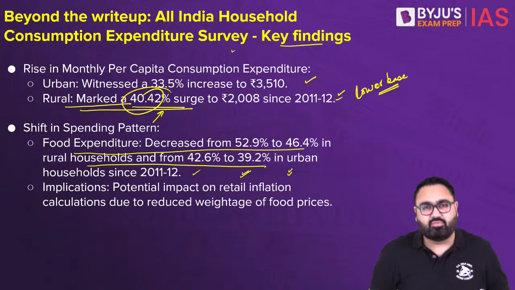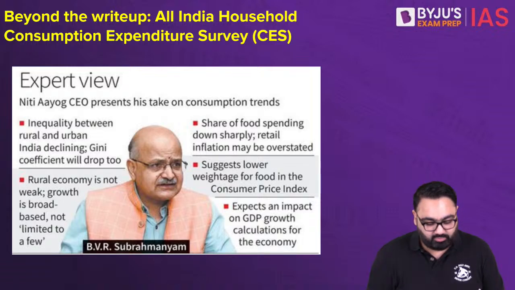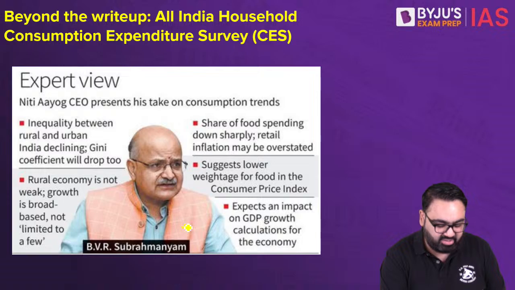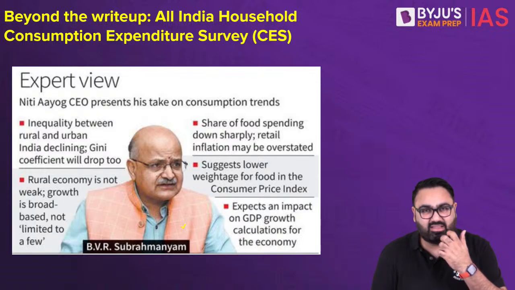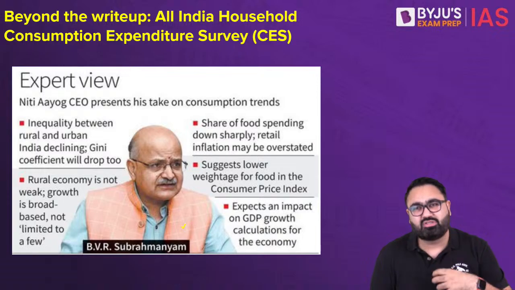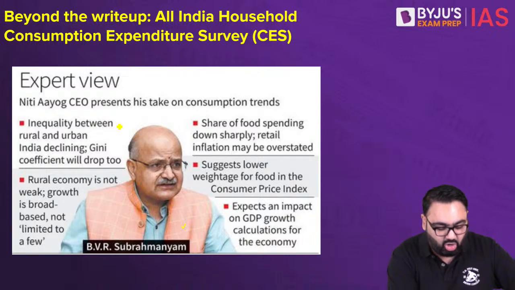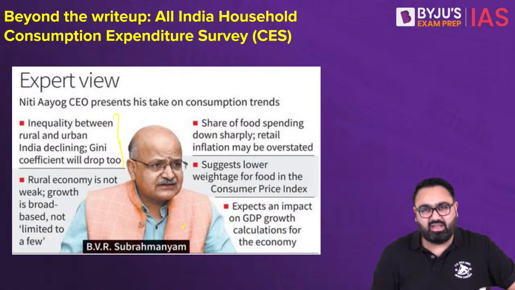That is an important finding from this expenditure survey done by NSO. This is BVR Subramaniam, the Niti Aayog CEO, where he talked about some of these outputs. He talked about how there is a difference between rural and urban India, which is now narrowing.